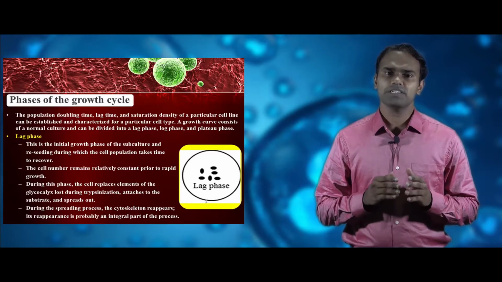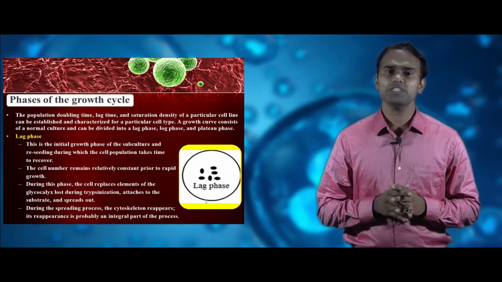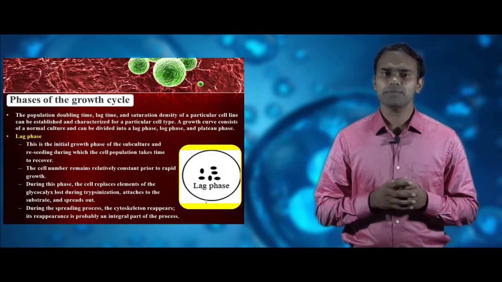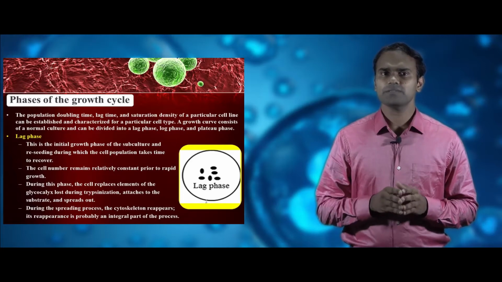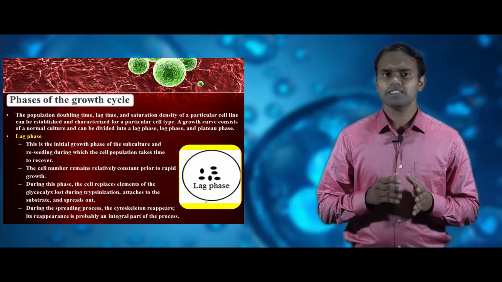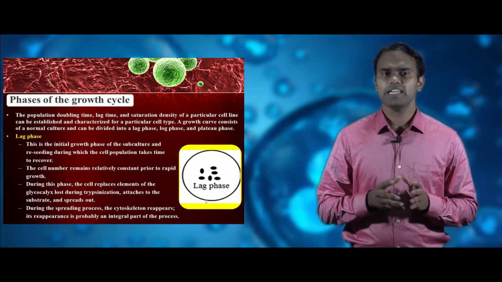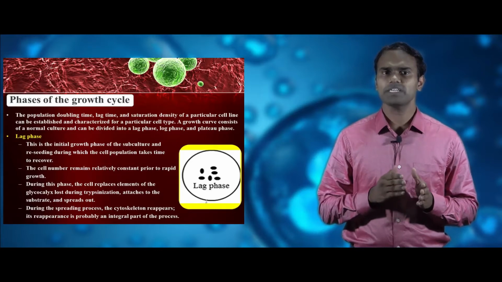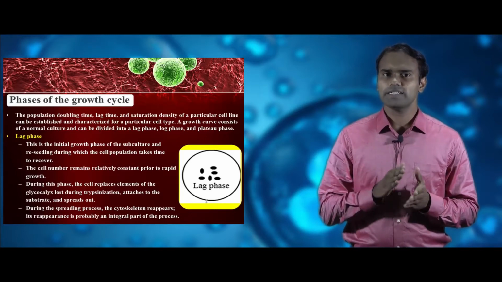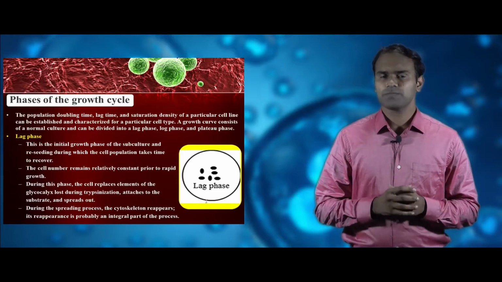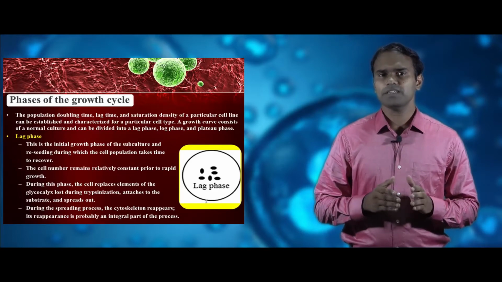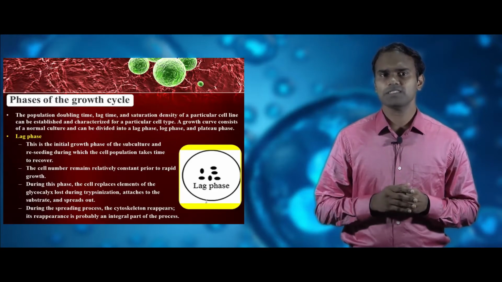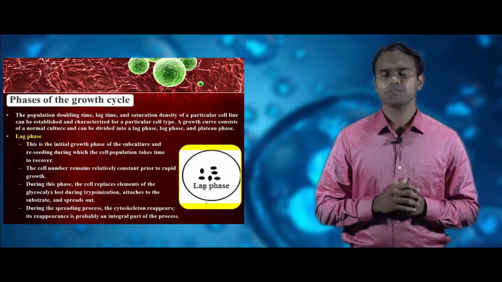This lag phase is the initial growth phase of a culture in which the cell population takes time to recover after reseeding. The cell number remains constant before rapid division occurs. The cell in this phase replaces the elements of the glycocalyx lost during trypsinization. The cell attaches to the substrate and spreads out. During the spreading process, the cytoskeleton reappears. Indeed, this reappearance may be considered an integral part of the process.